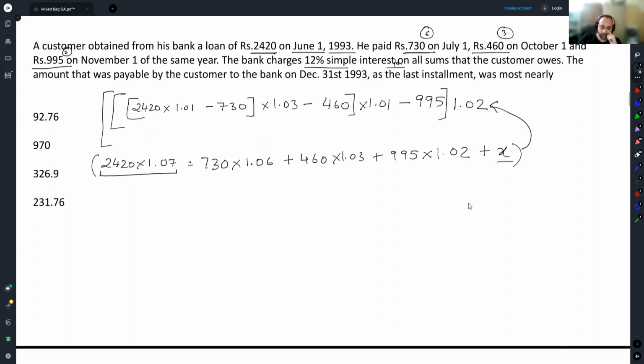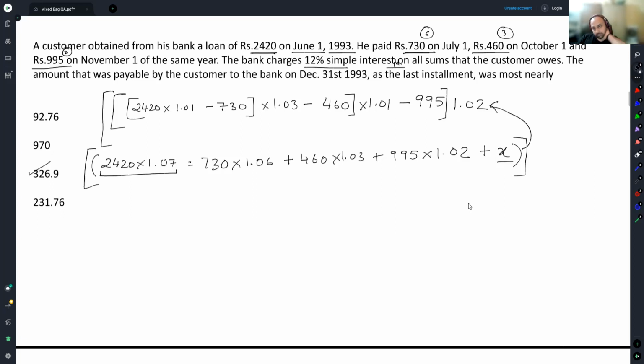So how many months are there? June onwards till December 31st, 7 months. Per month, the rate is 1%. So this is what you would have to do. The answer in this case would come out to be option 3. But this is manageable. I'm guessing this is more manageable than what we had previously.